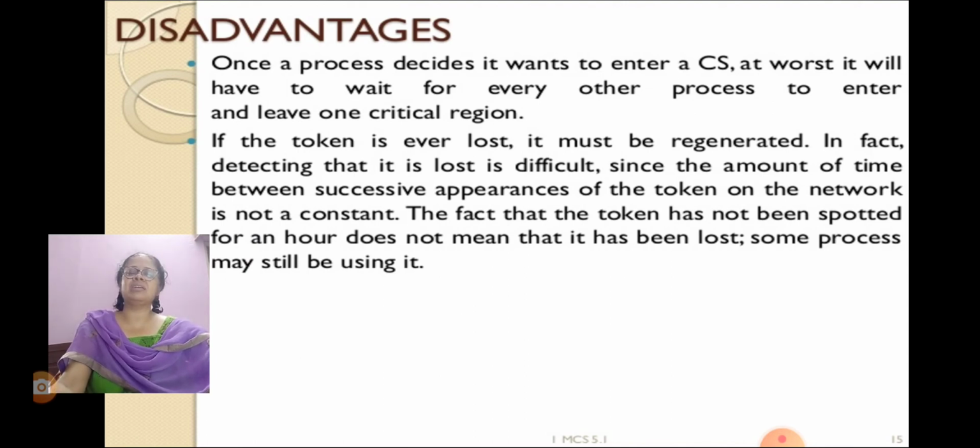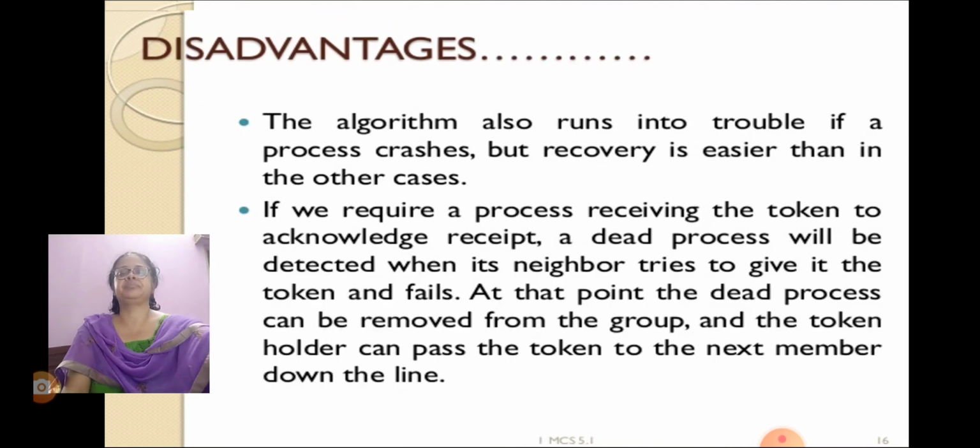The fact that the token has not been spotted for an hour does not mean that it has been lost. Some process may still be using it. It means some process will have to wait longer to receive the token.